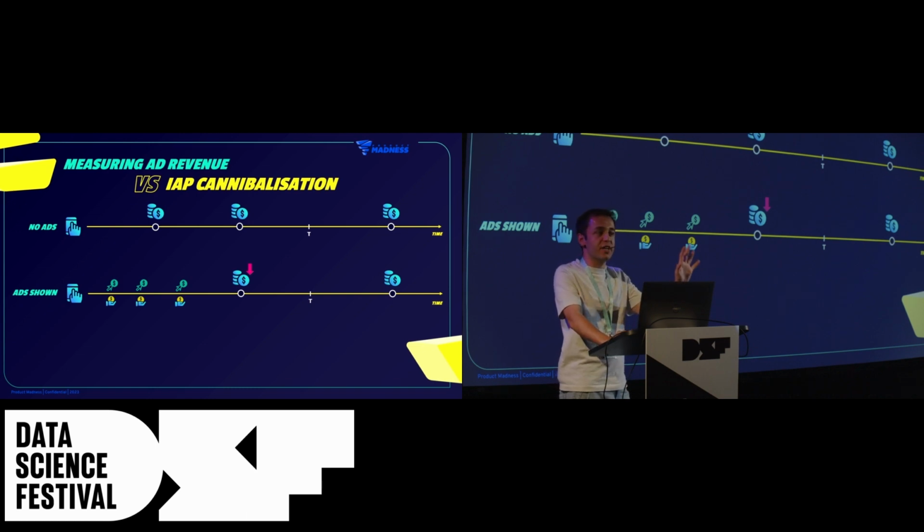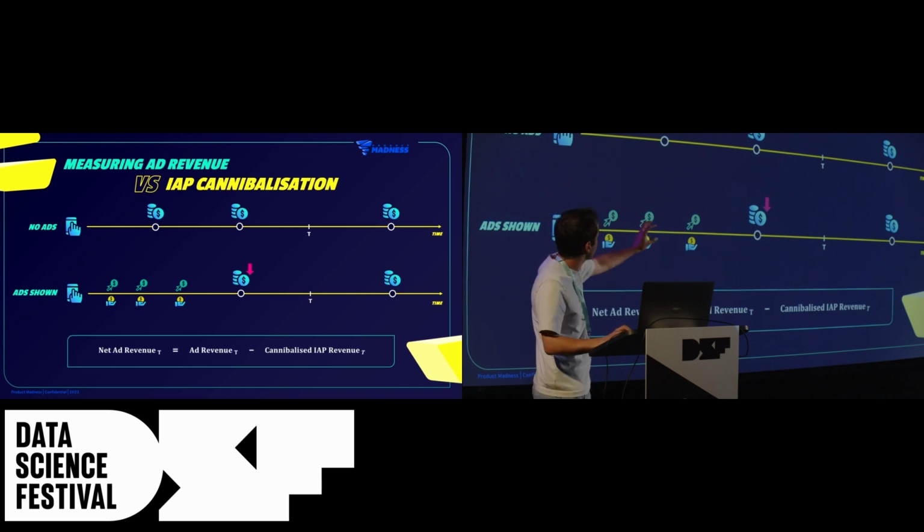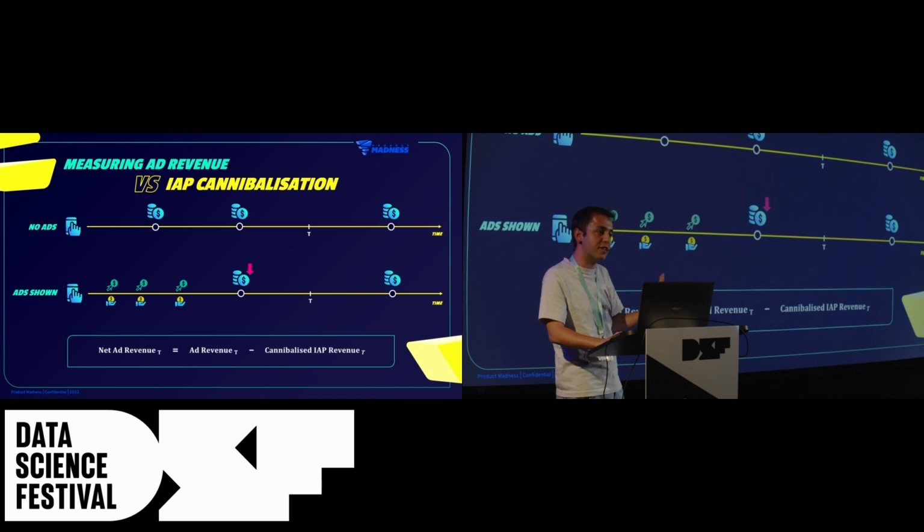But just imagine that we know this amount. Now we can actually formalize our primary concern into a simple equation: the total net revenue in this hangover period that we observe is basically the ad revenue that we accumulate minus the cannibalized in-app purchase revenue. So having this net ad revenue greater than 0 basically tells us that maybe showing ads to this user is actually a profitable action for us.